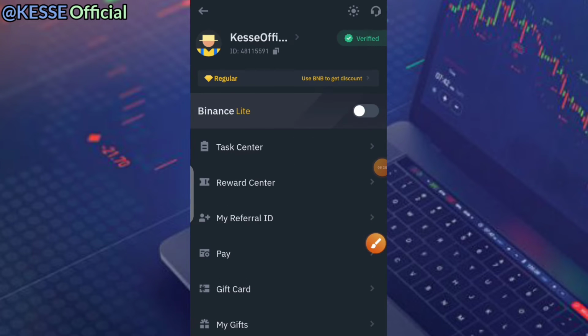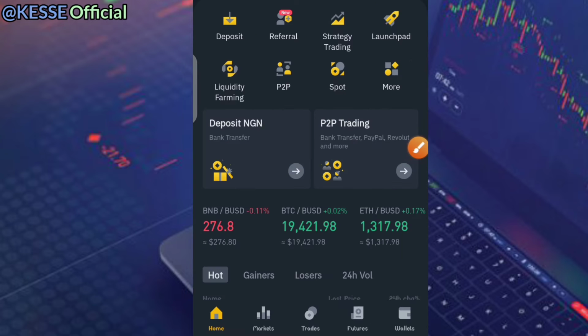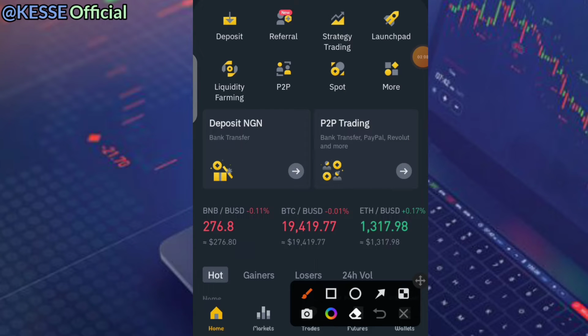So for your account to be secured, it gives you the access for you to be personal. It gives you the access for you to be protected, so that people will not be able to hack in. So right now my account is on Binance Pro, not the Binance Lite. The Binance Pro homepage will appear like this, as you can see here on my screen.